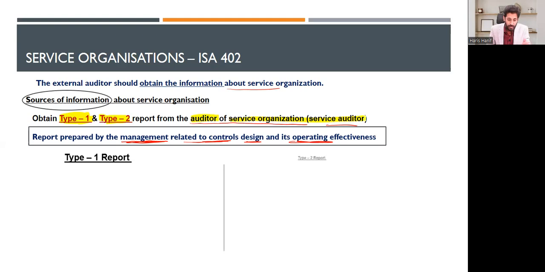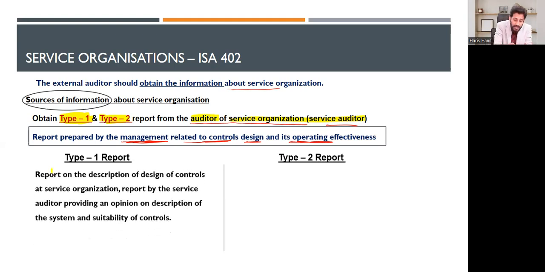Now, what is a type 1 report and a type 2 report? A type 1 report is the report on the description and design of controls at the service organization, with a report by the service auditor providing an opinion. The report is prepared by the management. Now, this is the report of the controls prepared by the service organization, and the auditor of the service organization will be giving the opinion on that. Now, it's very simple that this is the report.